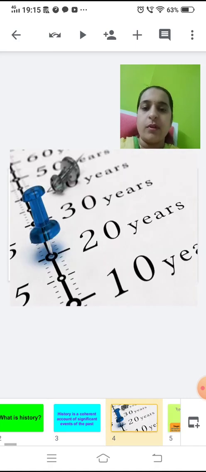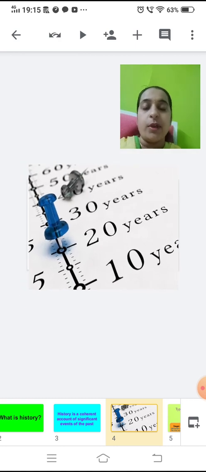Okay, so this is a timeline. Normally all the events are in the chronological order. You have learned in your previous classes.